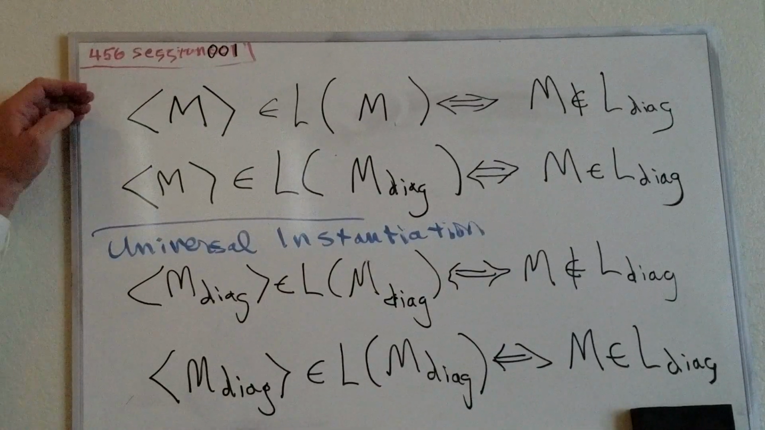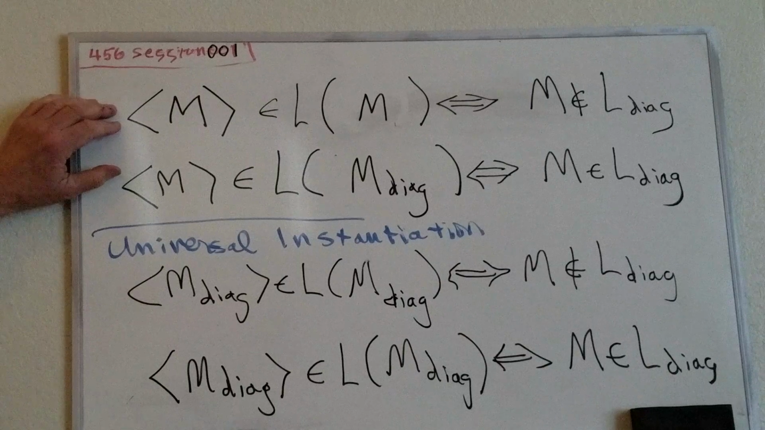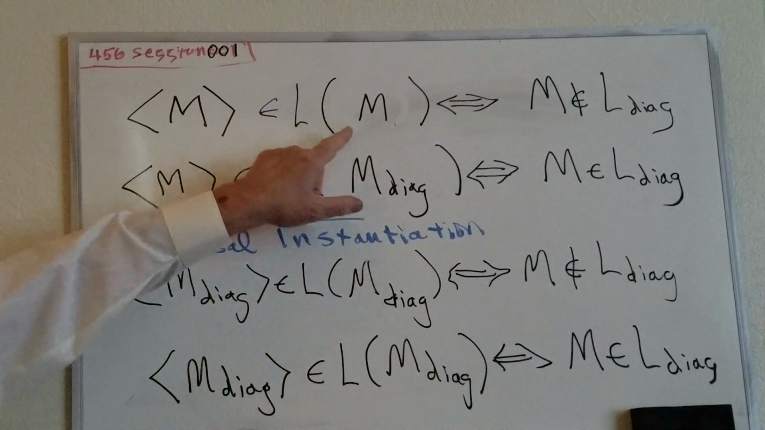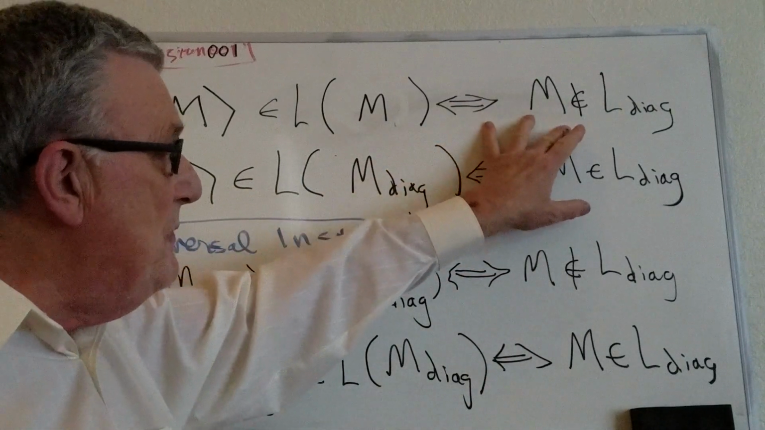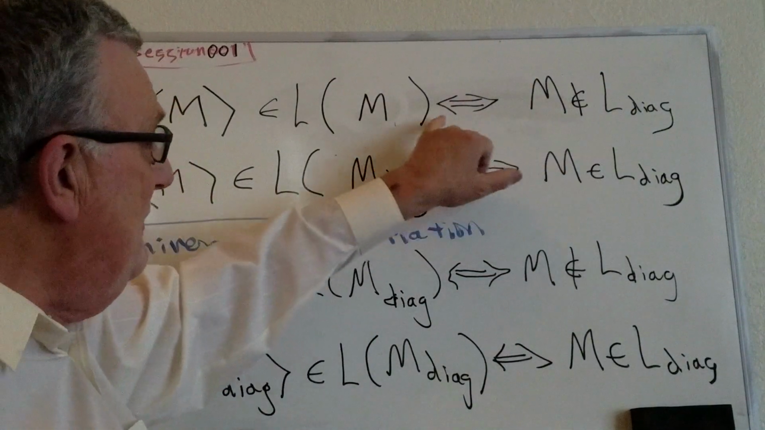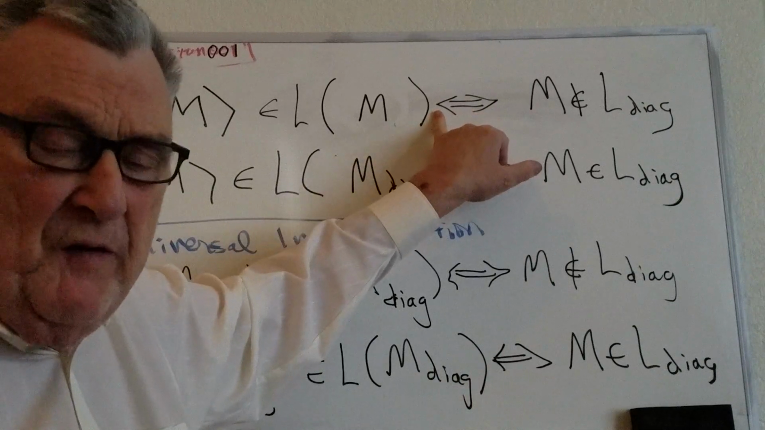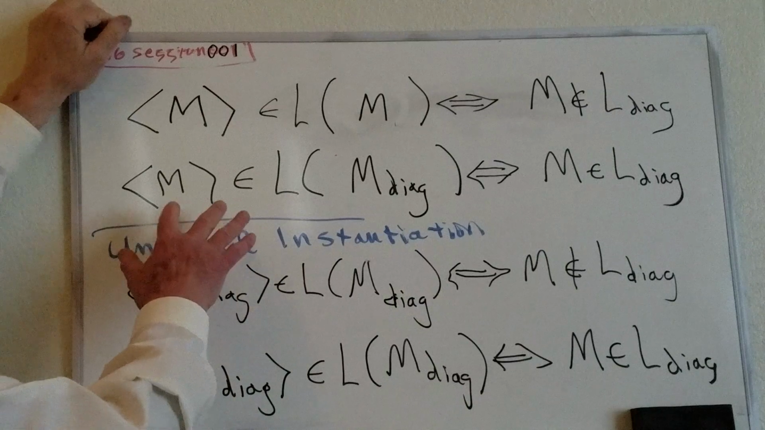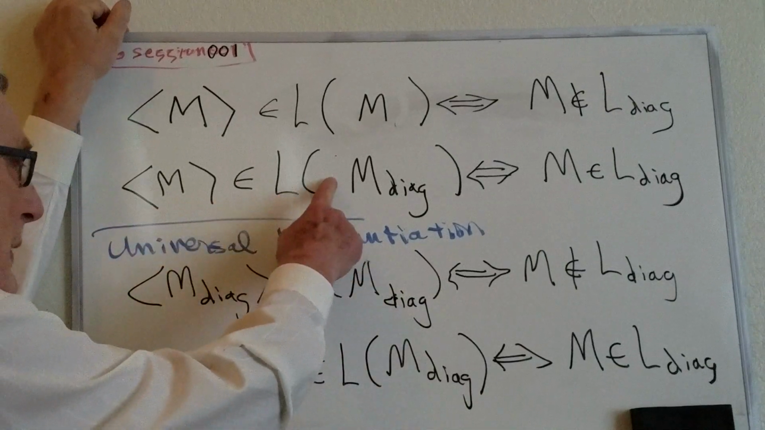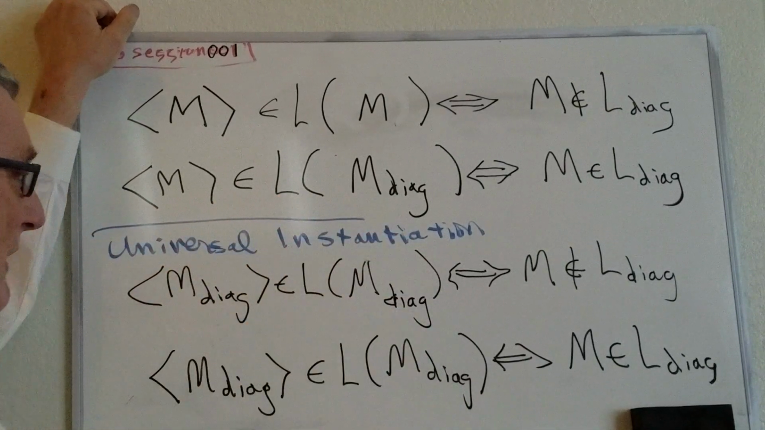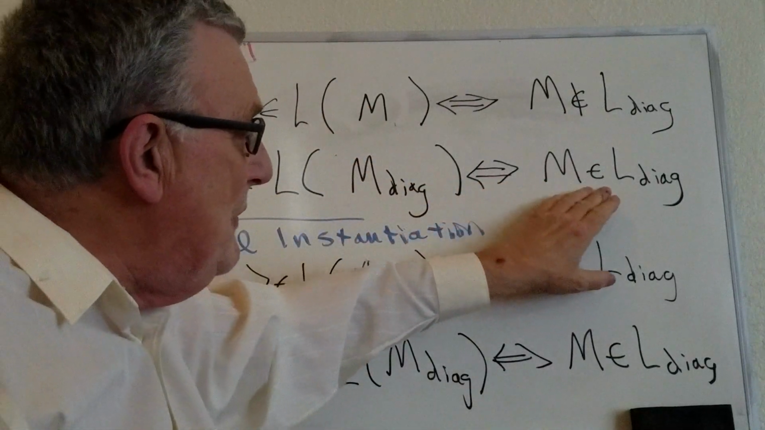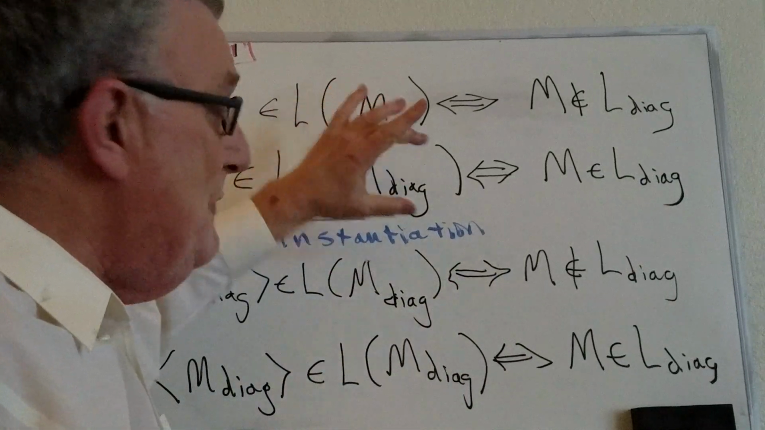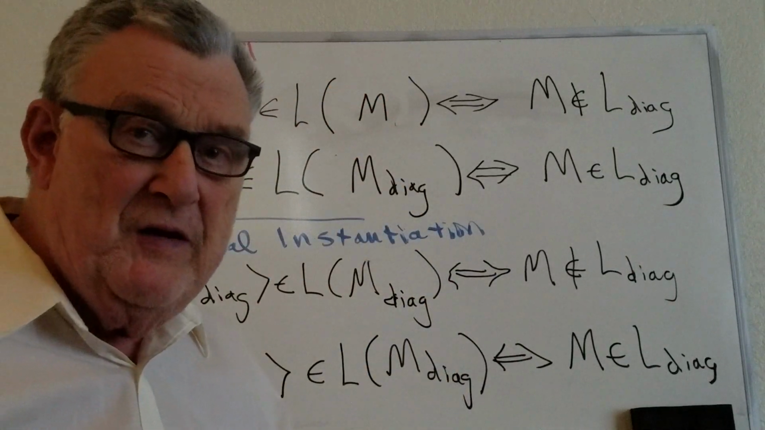Now, by definition, M is a member of the language accepted by M if and only if M is not a member of the diagonal language. This statement is true by the definition of the diagonal language. On the other hand, M is in the language accepted by M sub diagonal if and only if M is a member of the diagonal language. This fact is true by definition of M sub diagonal, namely a machine that accepts L diagonal.